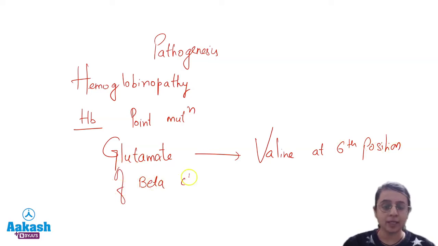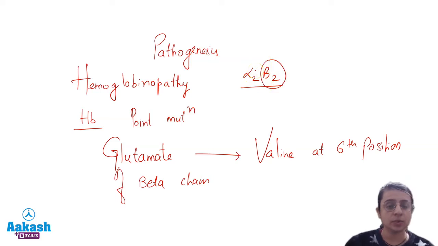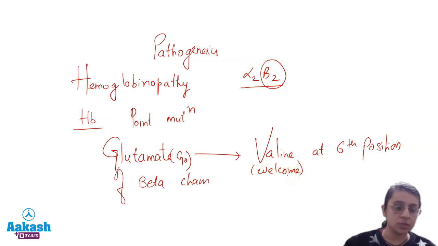तो क्या हुआ, आपके एडल्ट हीमोग्लोबिन में क्या होता है? 2 अल्फा चेन होती है, 2 बीटा चेन होती है. So adult hemoglobin has 2 alpha and 2 beta chains. In this beta chain, there has been a point mutation where glutamate has been replaced by valine. So the mnemonic you all know, go is gone, है ना? जा कौन रहा है? G, gone. Glutamate is replaced by welcome, valine.